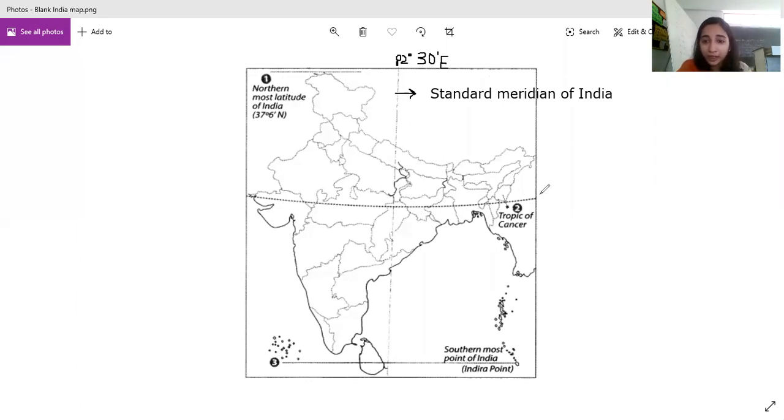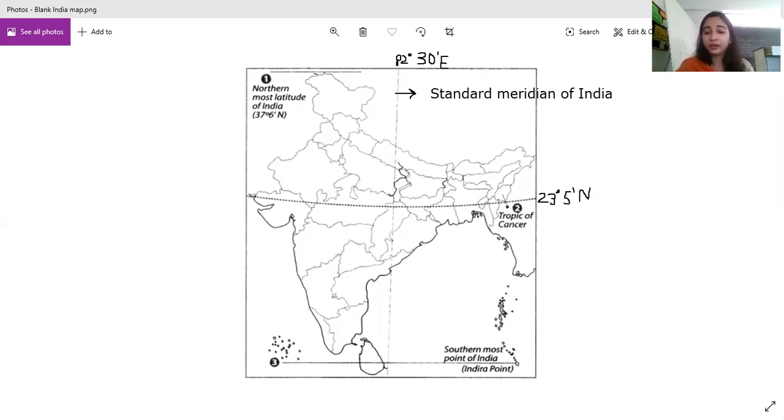So over here you write 23 degrees and 5 minutes north. It almost divides the country of India into 2 almost equal parts. Clear? So these are the 2 almost equal parts of India.